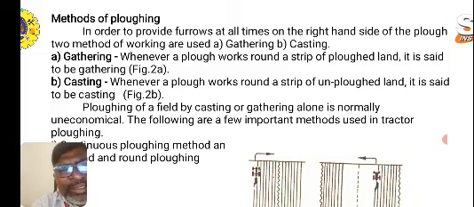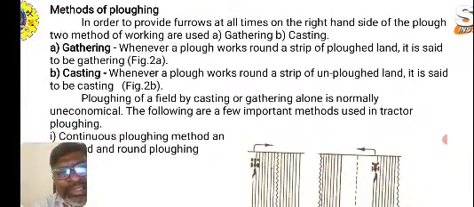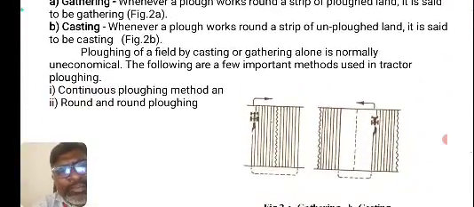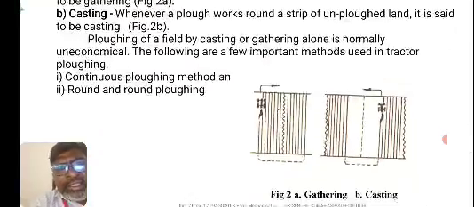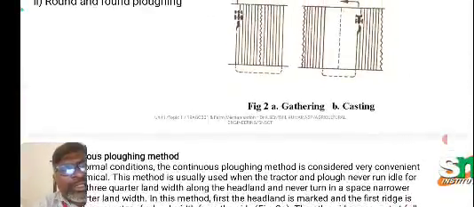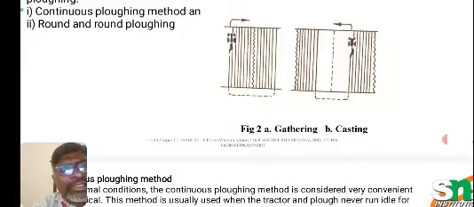To say about gathering, whenever a plow works around a strip of plowed land, it is called gathering. You can see in the diagram. And to say about casting, whenever the plow works on the strip of unplowed land, it is called casting. So plowing a field by casting or gathering alone is normally uneconomical, so the cost involved will be more. The following are a few important methods used in tractor plowing: the continuous plowing method and the round and round plowing method. You can see the images for gathering as well as casting over here.